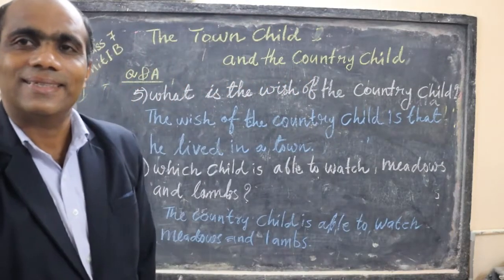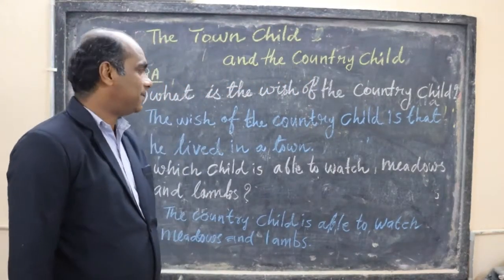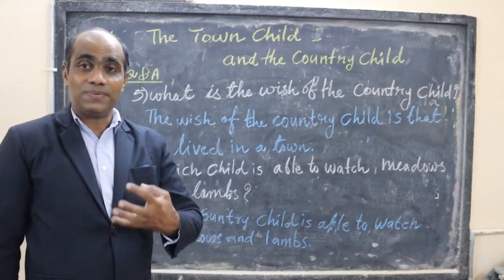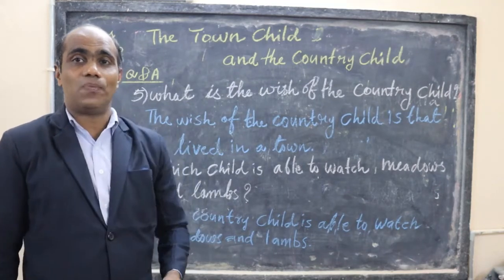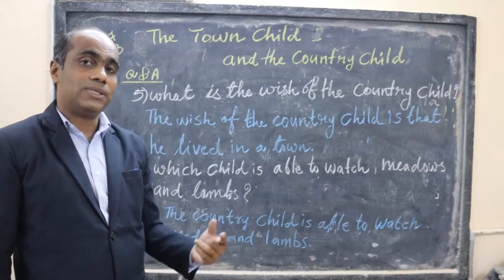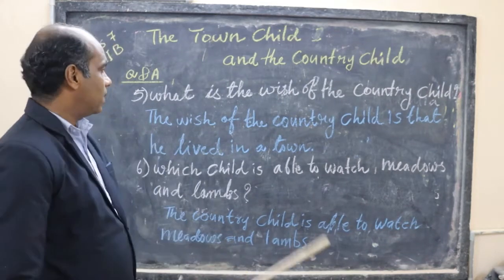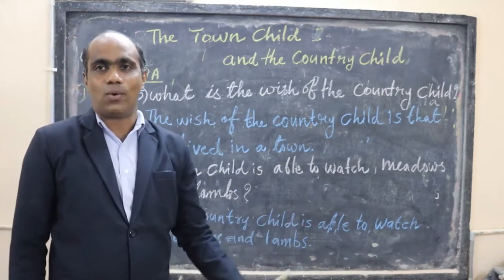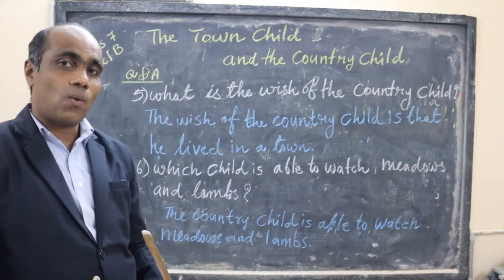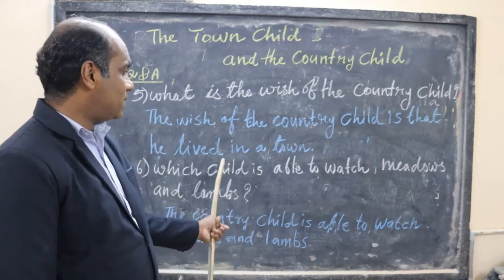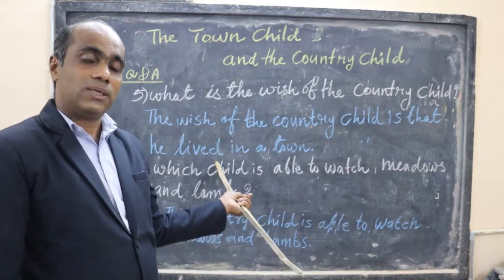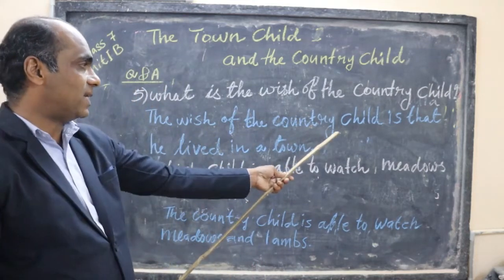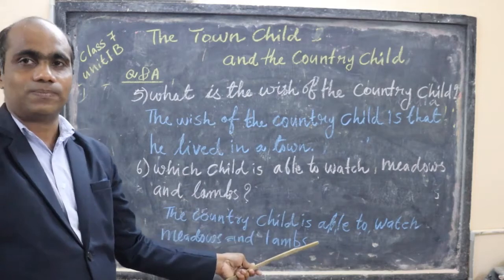Now we have the next question here. What is the wish of the country child? Wish means desire. What's the desire of the country child? That means a child who is living in the village. The wish of the country child is that he lived in a town. So the town child wants to live in the village. The village child wants to live in a town. So the answer, the wish of the country child is that he lived in a town.